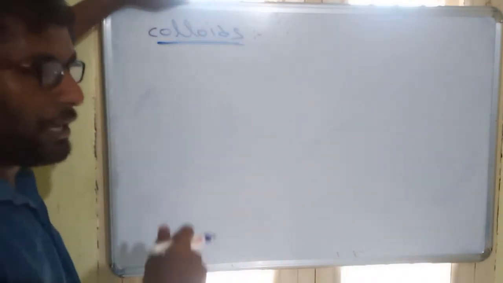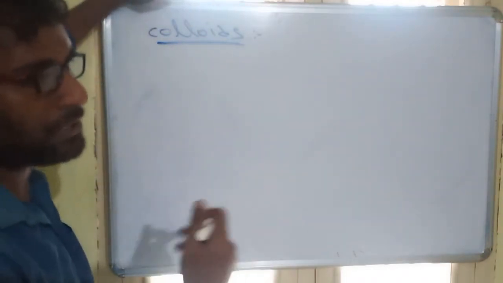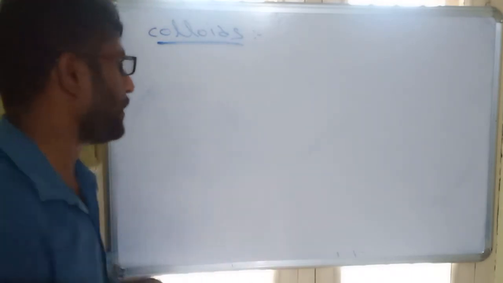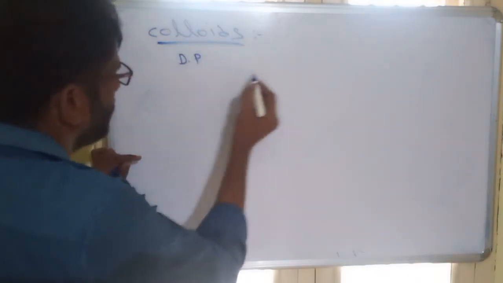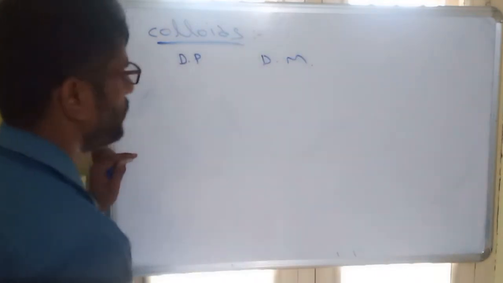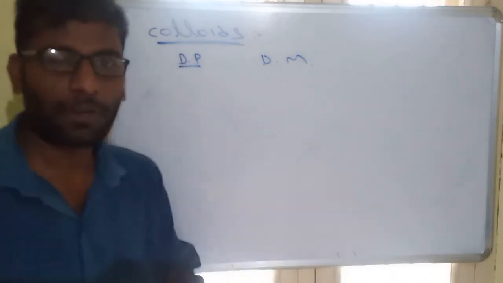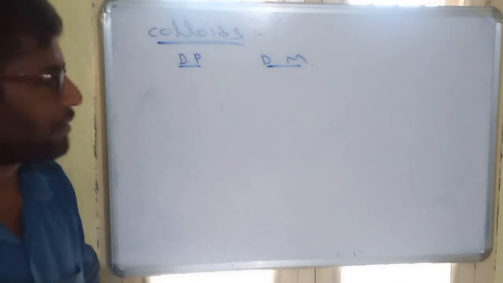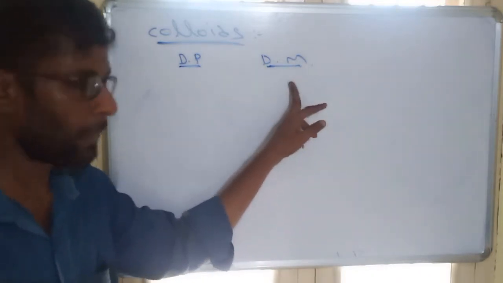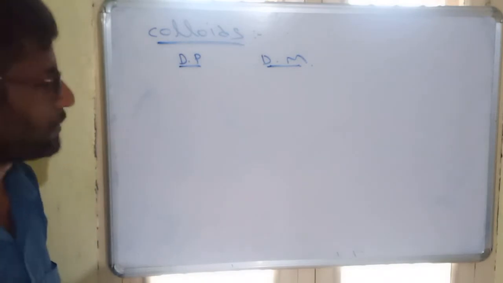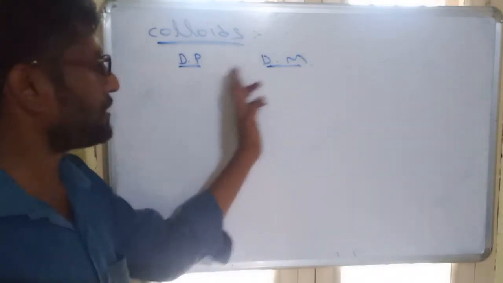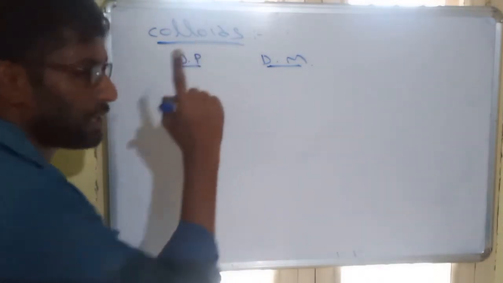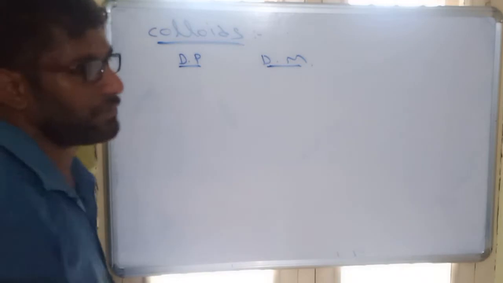Based on the nature of the dispersed phase and dispersion medium, colloids are classified into 8 types. Remember: dispersed phase means the smaller part, which we also call solute. Dispersion medium means the larger part, which we also call solvent. So solvent means dispersion medium, solute means dispersed phase. Colloids are 8 types based on dispersed phase and dispersion medium.